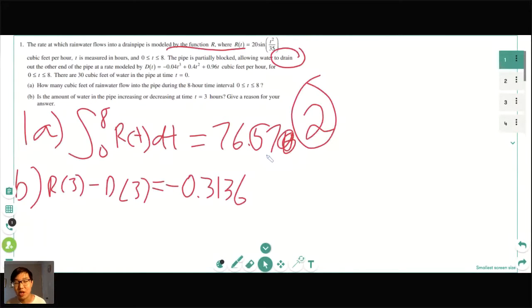Yeah, you literally just plug it in. Oh, you've been taught to round to 3 decimals? Sounds good. Just do what your teacher has taught you.